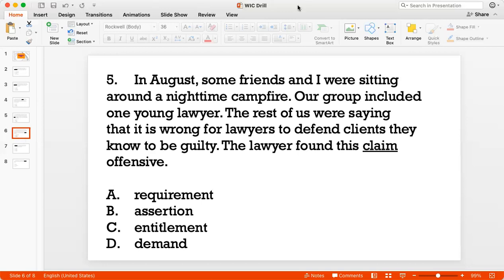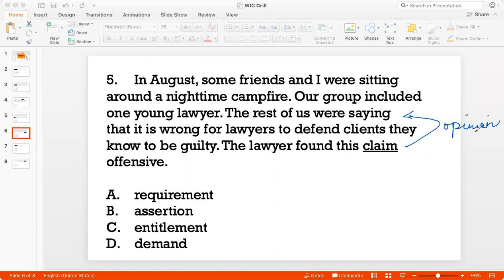So what is this claim? This claim is this opinion, right? This opinion that lawyers should not defend people they know to be guilty, right? So what is the best word for opinion? Requirement. Is that a good option? No. When the friends say that lawyers should not defend people they know to be guilty, they're not saying that this should be a requirement.